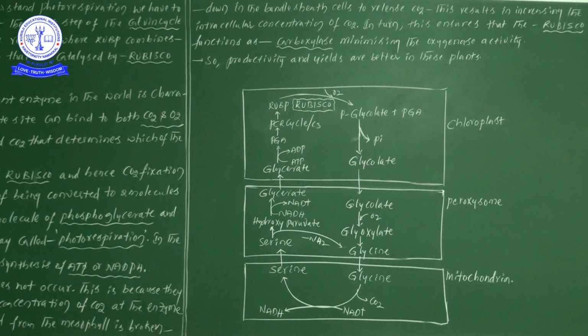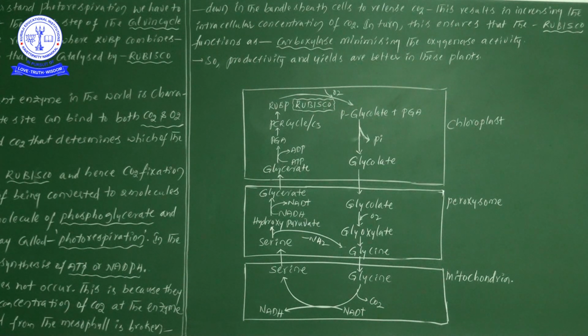Because of the availability of carbon dioxide in the bundle sheath cells, Rubisco will always switch on the Calvin cycle, but there is no chance for photorespiration. I hope you understood. The main point to remember is that in C4 plants there is no chance of photorespiration, but in C3 plants there is a chance of photorespiration.